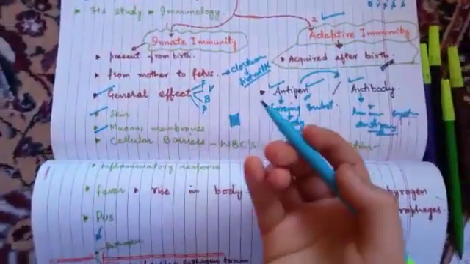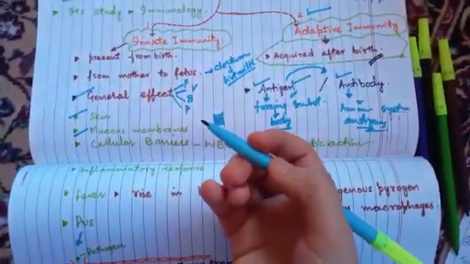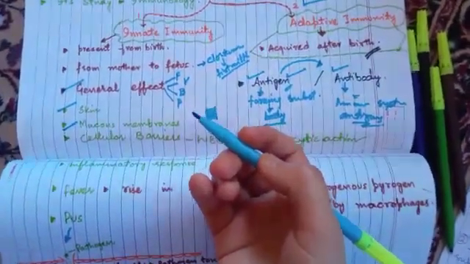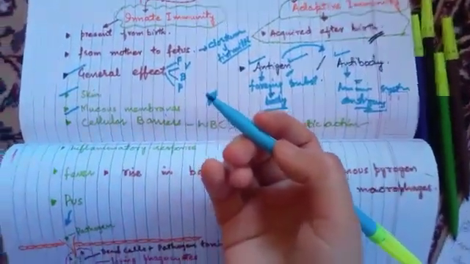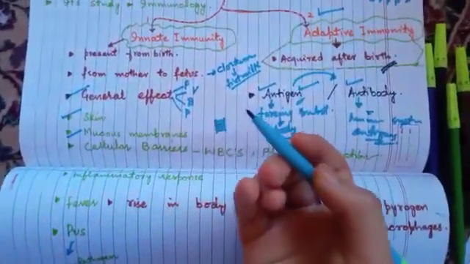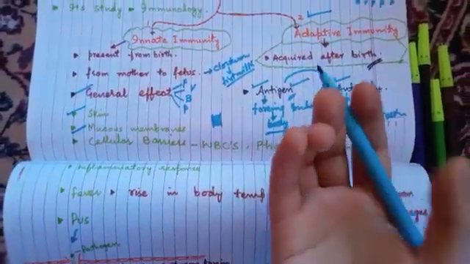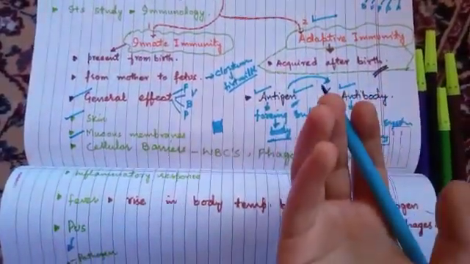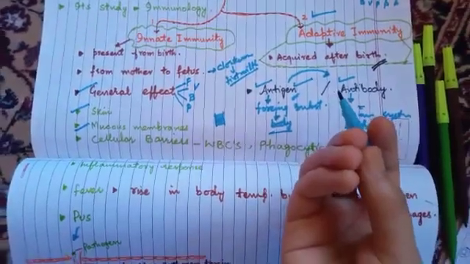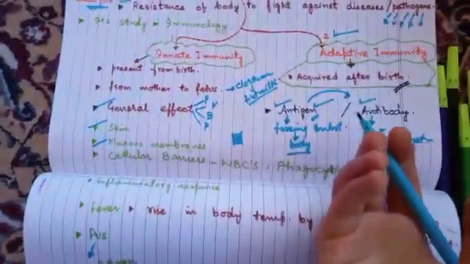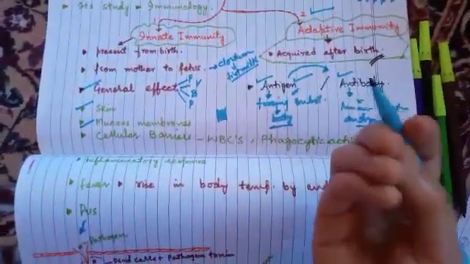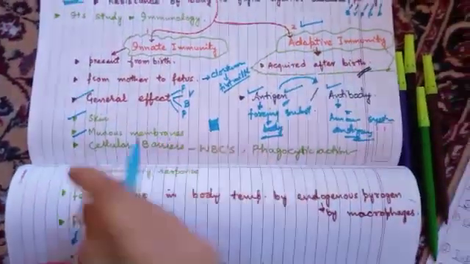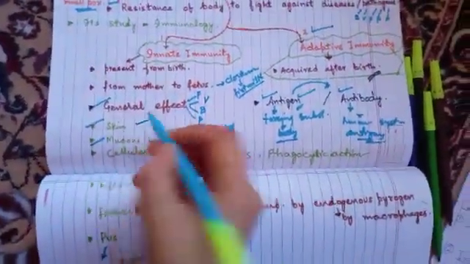First, skin. You have seen that skin acts as a barrier for various substances. If a pathogen intends to affect our body, it has to cross the skin first. Skin has various glands, it has various secretions in it, and it doesn't allow various pathogens to get entry to our body. This was the first line of defense.